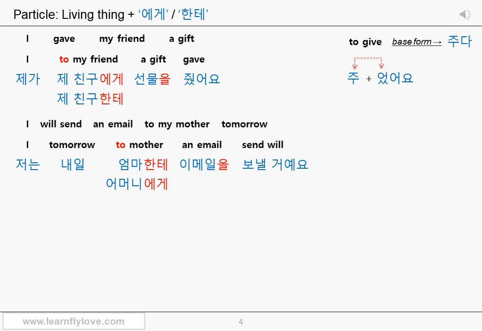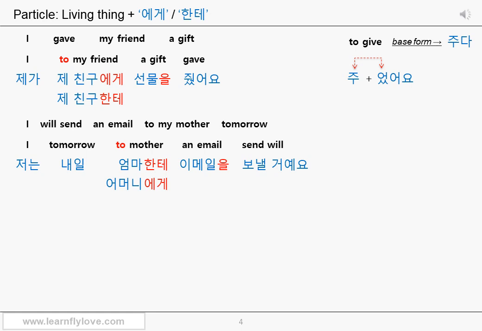To mother, I got rid of the possessive my here because Koreans don't really say my mother. They might say our mother instead. If you don't add any possessive, people would just think you are talking about your own mother. Mother can be 어머니. It can be 엄마 too. 엄마 sounds closer to mom though than mother. To mother, 엄마한테 or 어머니에게.